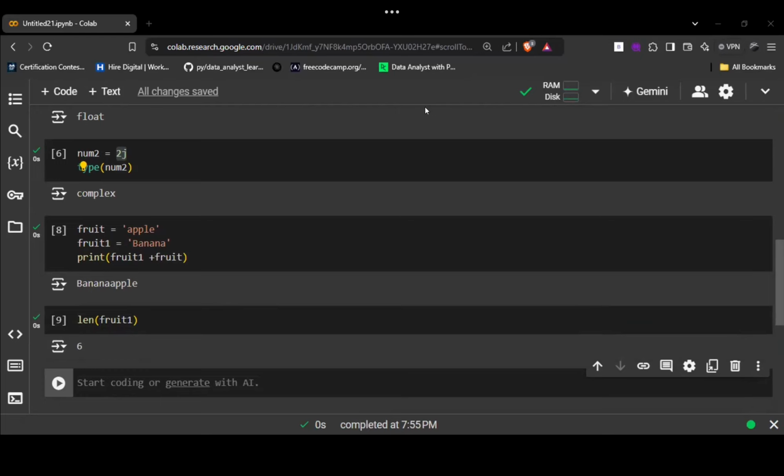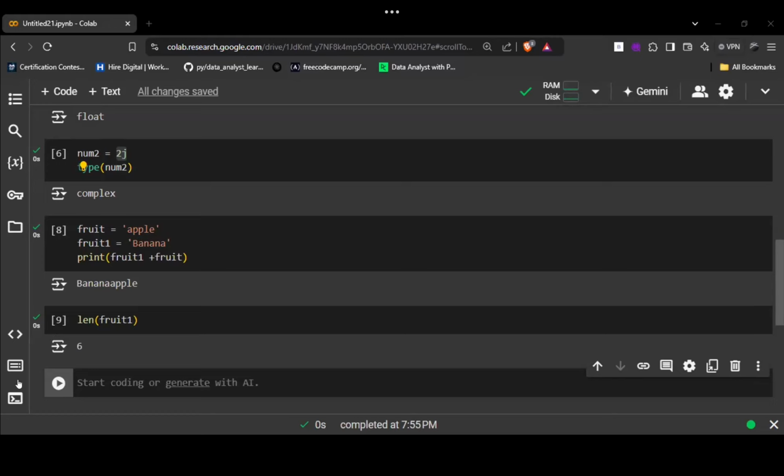Okay, let me explain. The length function basically counts the alphabets, or the length of something. So as you can see, there are 6 characters inside this. Okay, I got it.